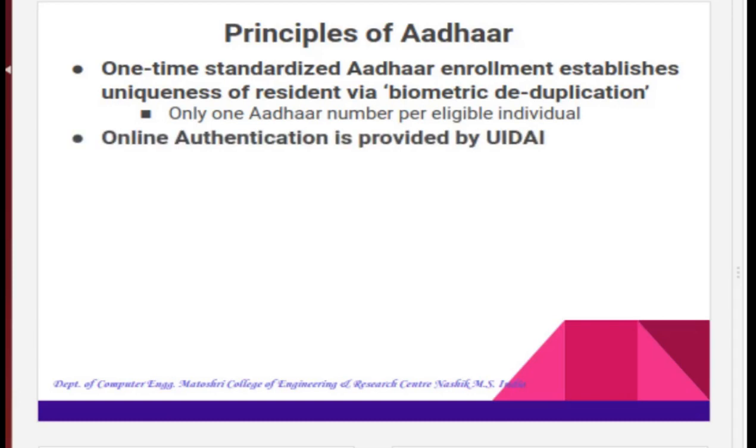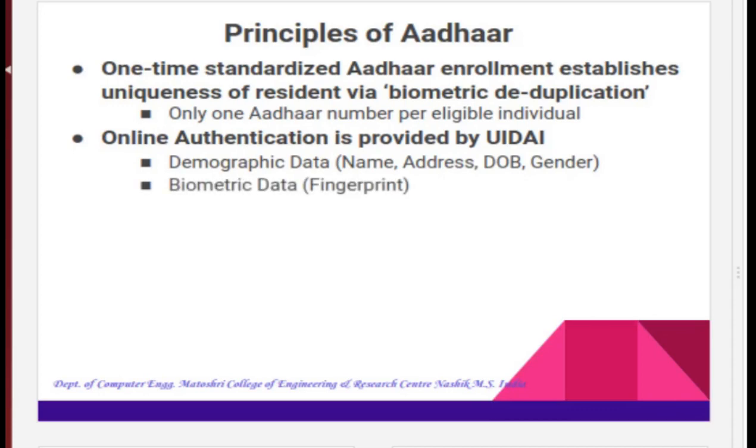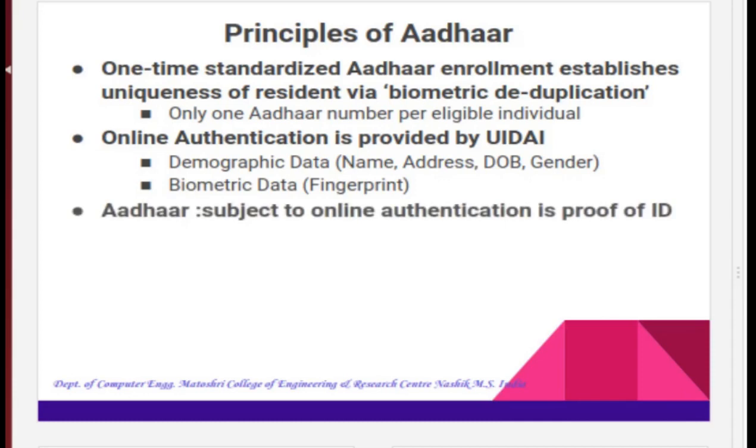Demographic data such as name, address, date of birth, and gender is collected. Then biometric data such as fingerprint, iris, and soon face recognition may be included. Aadhaar is subject to online authentication to prove identity, as shown in this diagram.